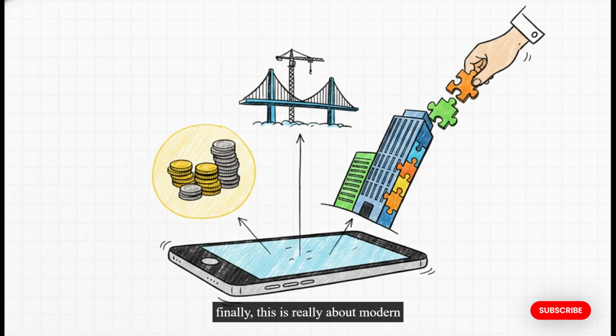And finally, this is really about modern wealth building straight from your smartphone. You can completely escape the traditional headache of physical property. Forget dealing with difficult tenants, paying crazy high maintenance costs, or having all your cash locked up in an illiquid house for decades. Now you can easily own fractions of India's largest, most lucrative real estate and infrastructure assets right from your brokerage app. And if you need the cash, you can sell whenever you want.